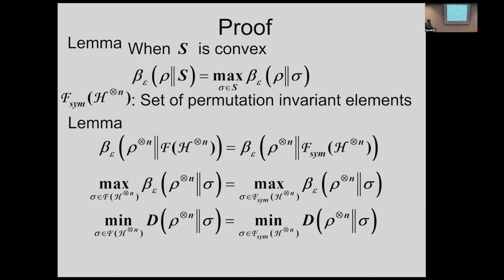Also this maximization problem is restricted to the symmetric states. And also the minimization of the relative entropy is restricted to the symmetric part. So it is enough to consider the symmetric case, and then our problem is slightly easier.